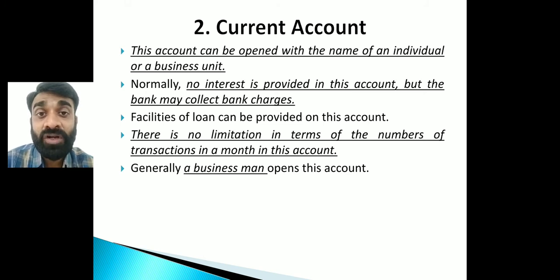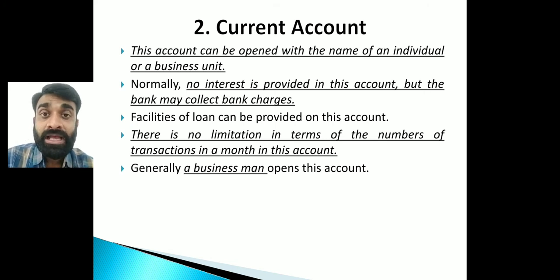But what is the main benefit of this current account? That there is no limitation on the transactions per day, per month. Because businessmen are involved in making payments and receiving payments from other parties and everything. So for this purpose only, there is no limitation in this kind of current bank account. So obviously they are going to use this account, because there is no limitation on the transactions in a month.